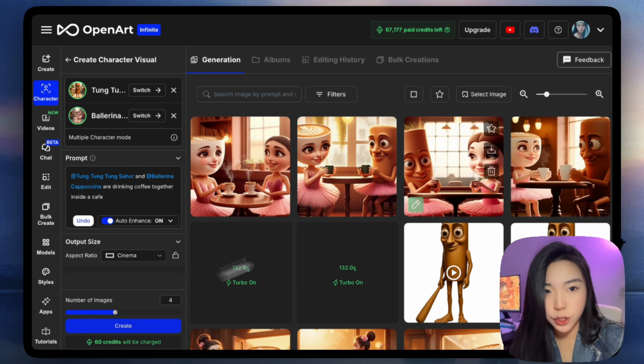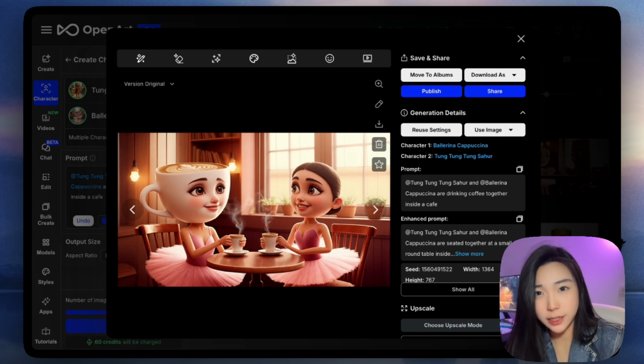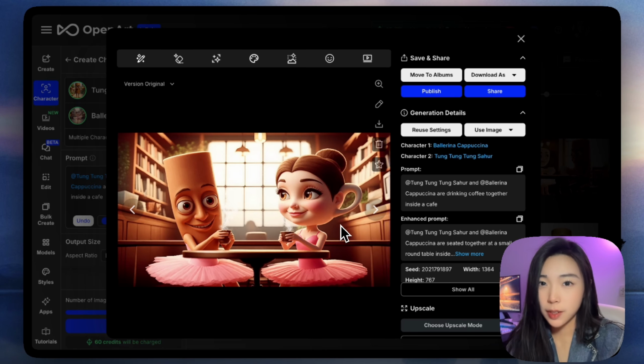So if we look at the 4 generations, not all of them are good in a traditional way. Like this one, the two characters are blending into each other. This one's not the worst, but her head's getting a little distorted. In this picture, we're losing the cup head, but also I think this is a hard picture to generate because we have her head as a coffee cup and also 2 other coffee cups that they're holding.